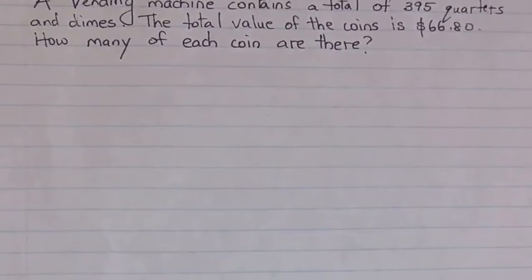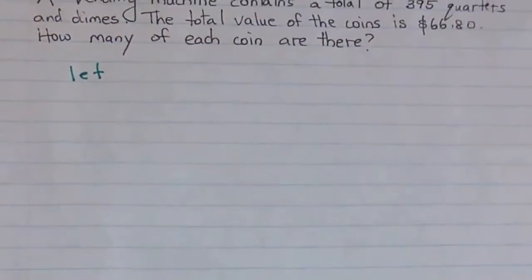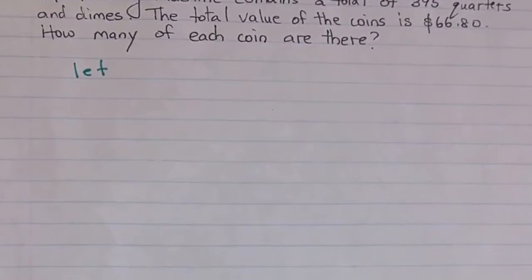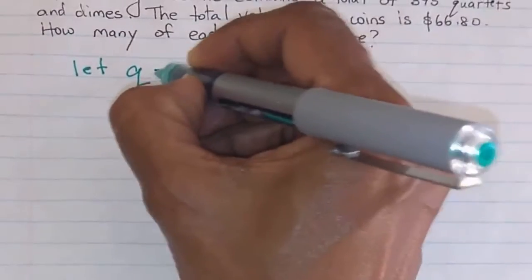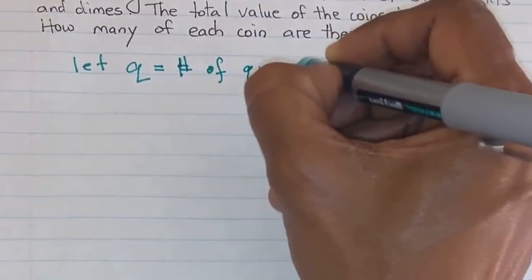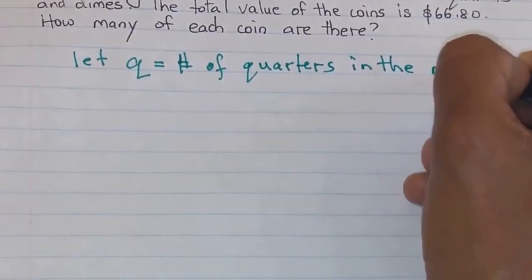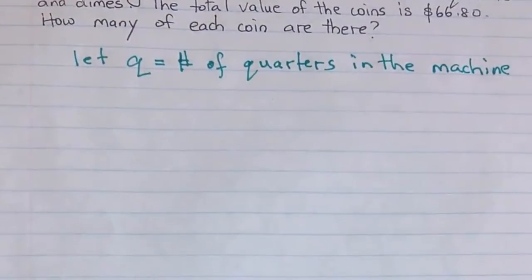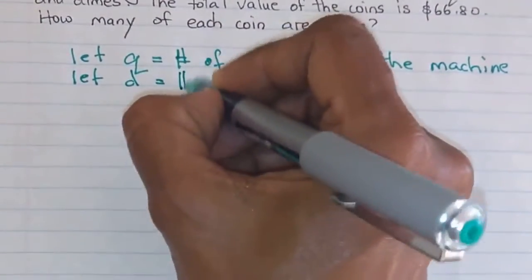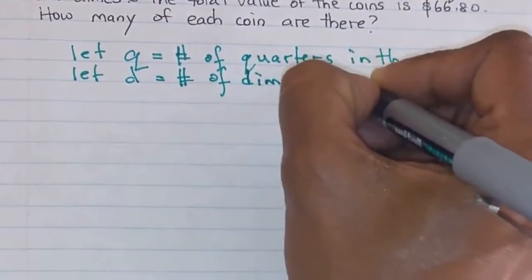So we have to make a variable assignment statement. Let's do that. I'm going to be using the first letter of the names of the coins to denote the number of coins that we have. So let Q be equal to the number of quarters in the machine. And the second let statement would be: D for dime is going to be equal to the number of dimes in the machine.